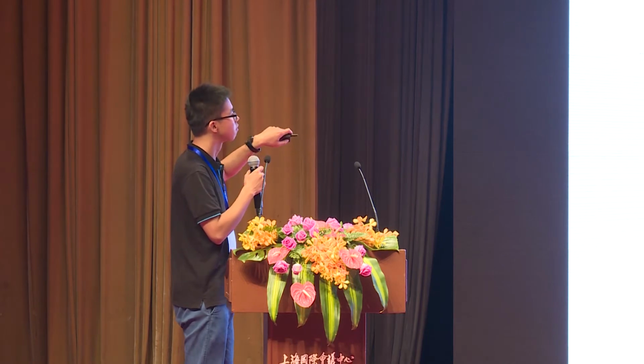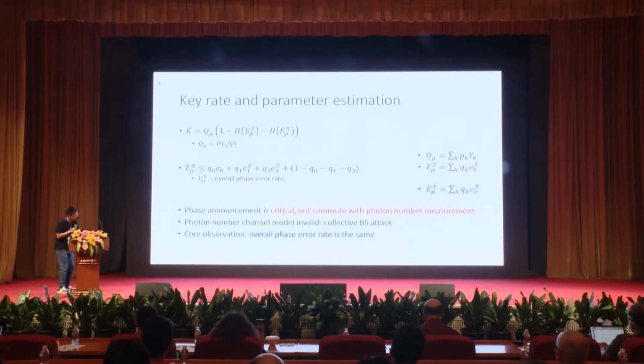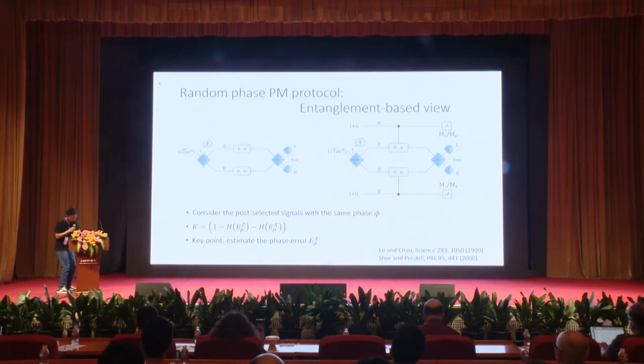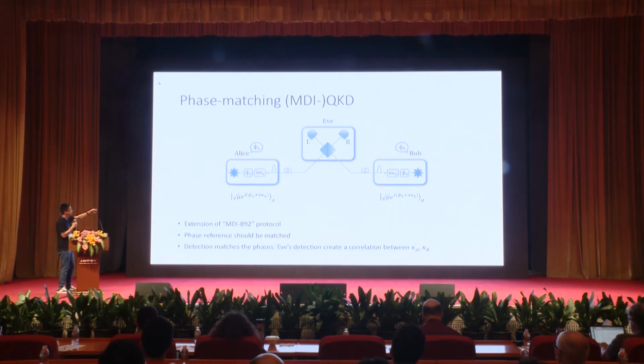But when we discuss this kind of estimation, there's a really critical point: the phase announcement. As we showed in the beginning, in this protocol Alice and Bob will announce the phase finally.